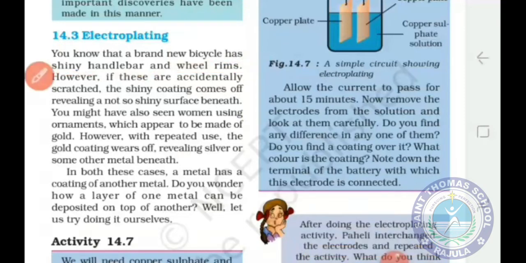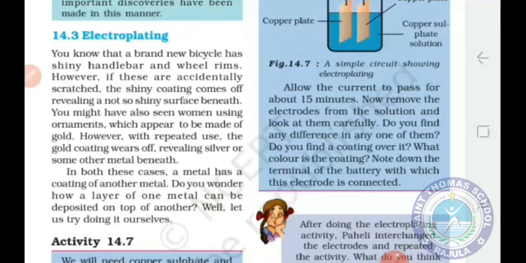Okay, students. So in electroplating process, one metal is deposited over another metal to make it more attractive or to make it corrosion free. So, the process of depositing a thin layer of desired metal over a metal object with the help of electric current is called electroplating. Okay. Even the word electro means electric current and plating means the act of covering a metal object. Okay. And this electroplating protects the metals from the corrosion or rusting.